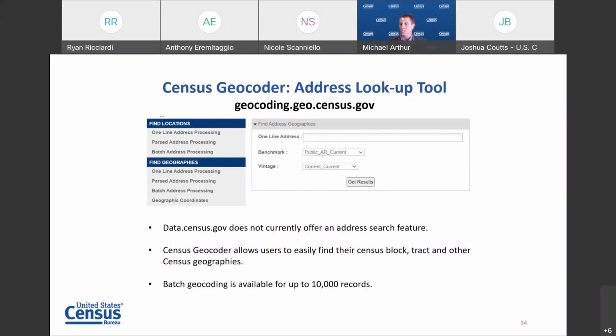located in. Once the user knows the geography they are looking for, they can go back to data.census.gov and look up the ACS data that corresponds to the geography. Another popular function of the Census Geocoder is the batch geocoding. This is where users can submit up to 10,000 records and receive back the state, county, tract, and block in a CSV file.